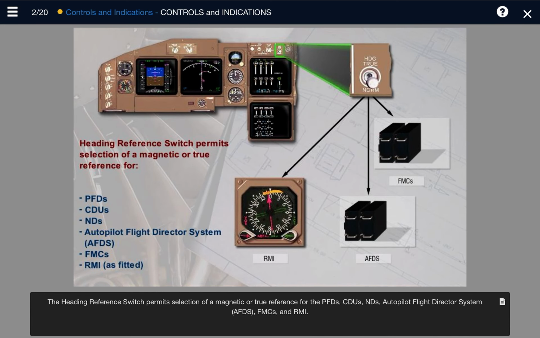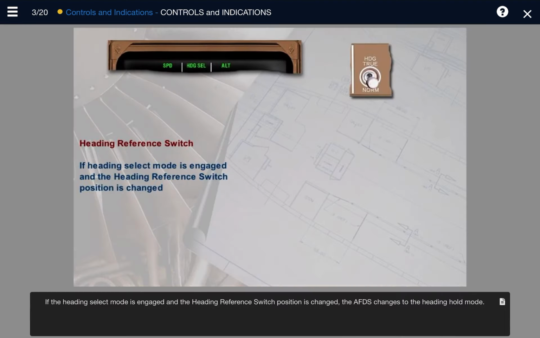The heading reference switch permits selection of a magnetic or true reference for the PFDs, CDUs, NDs, Autopilot Flight Director System, or AFDS, FMCs, and RMI. If the heading select mode is engaged and the heading reference switch position is changed, the AFDS changes to the heading hold mode.